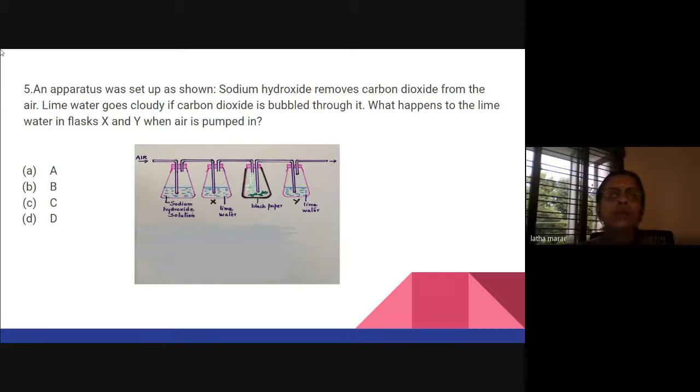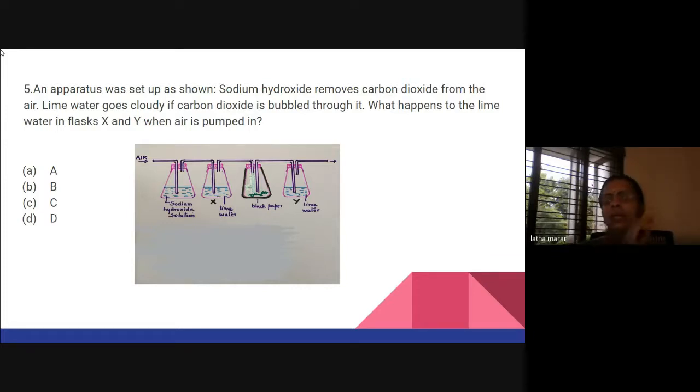Lime water goes cloudy if carbon dioxide is bubbled through it. What happens to the lime water in flask X and Y when air is pumped in? So that is the question. Here four conical flasks are there. In the first there is sodium hydroxide, in the second there is lime water, and that is labeled as X. In the third one, the conical flask is covered by a black paper, and inside that a plant is there. And the last one, which is Y, there is again lime water.